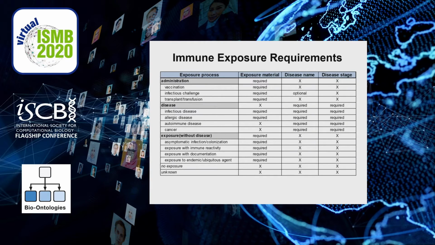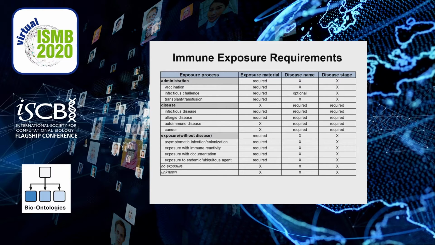Using those critical elements, we were able to create this list of immune exposure requirements and have these three main categories of administration, disease, and exposure without disease. These exposure processes cover all of the data within the IEDB project and also all of the HIPC data within ImmPort.